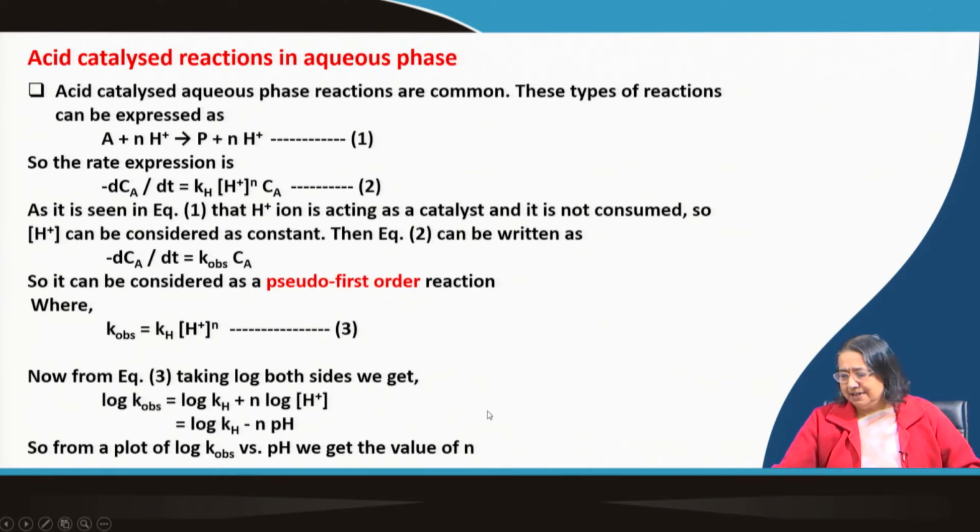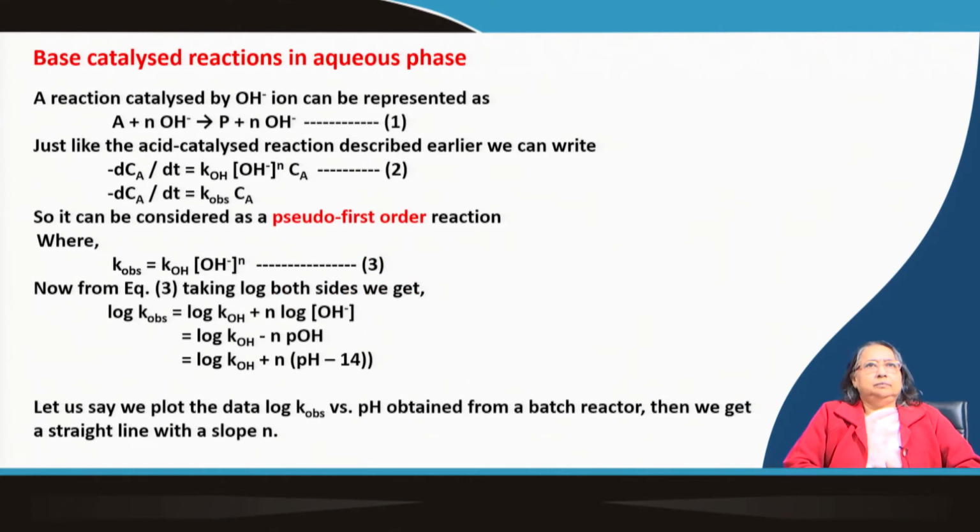Okay. So, this can be done. Now, base catalyzed reactions are also similar, but here it is OH minus. Just like the acid catalyzed reactions described earlier, we can write minus dCA/dt is nothing but k_OH into OH minus concentration to the power n into CA. Minus is written because A is a reactant. So, k observed into CA, and k observed is nothing but k_OH into OH minus concentration to the power n.